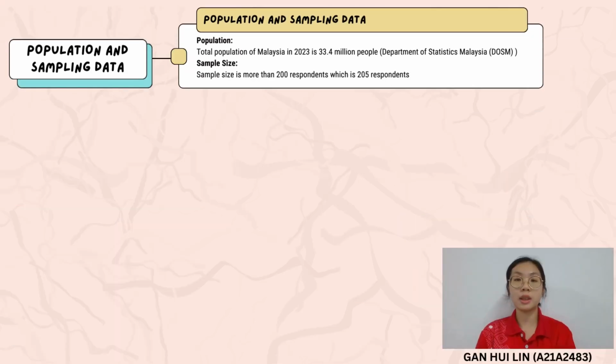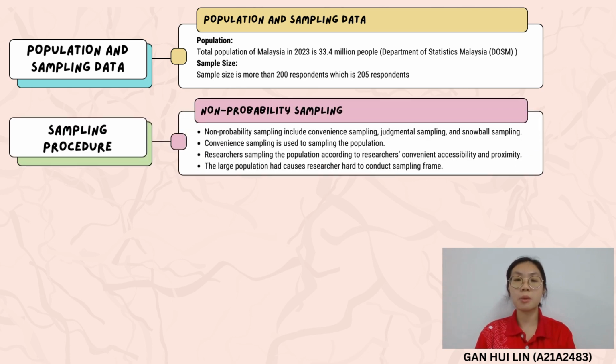Total population of Malaysia in 2023 is 33.4 million people. Every population has different attitudes, knowledge, and experience. Hence, the target population involved in the study is all citizens of Malaysia. According to the scholar, a sample size of more than 200 respondents is accepted. Sampling procedure. In this study, one of the non-probability sampling methods, which is convenience sampling, is used.